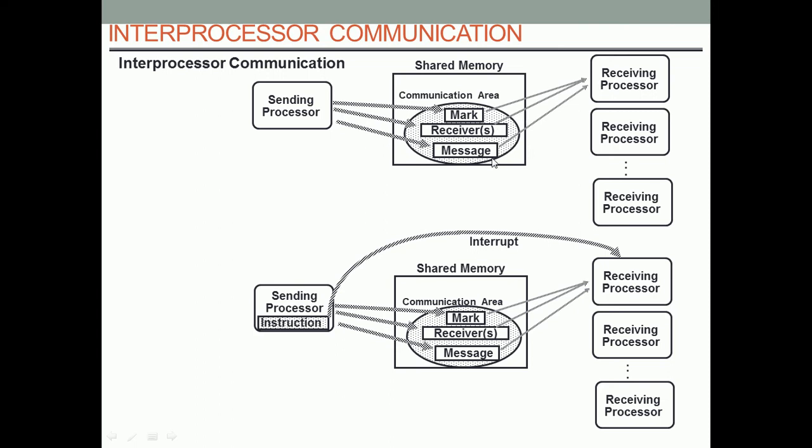Up to the collection, that letter will just sit in the letter box, and there is no use of that. So another way to resolve this problem in interprocessor communication is that the sending processor marks the communication area, places the receiver address and then the message, and along with that it passes an instruction to interrupt the receiver processor and tell it that there is a message for it in the communication area of the shared memory.